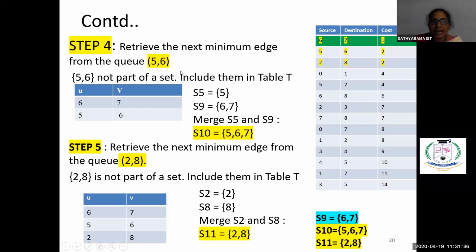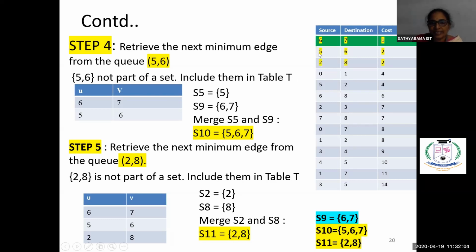For 5, 6, we have to see whether they are already part of a set or whether we have to create a new set. Previously we got S0 is 0, S1 is 1, S2 is 2, like this till S8. S9 we already created in the previous stage, highlighted in blue color. Now we are going to create S10. How do we create S10?